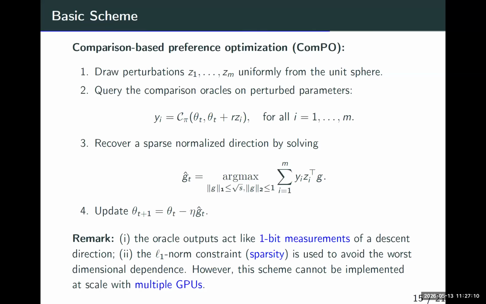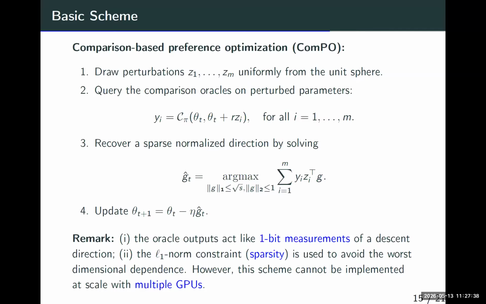What I want to say is that this is what we do to recover a sparse normalized direction by solving this optimization problem. We simply aggregate these signals. Yi is the binary signal, Zi is a perturbation. If Yi is 1, we will penalize Zi, because we minimize the sum of this kind of stuff.